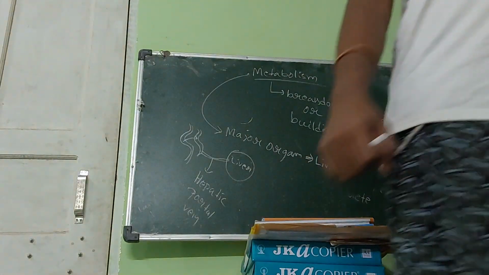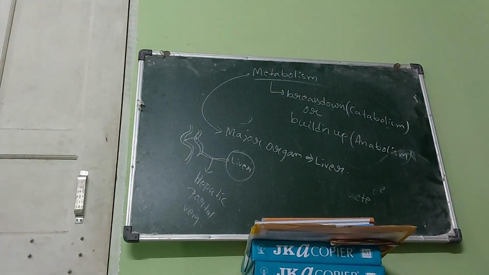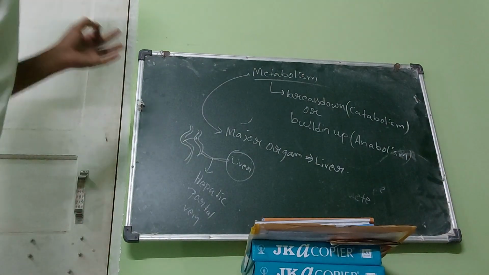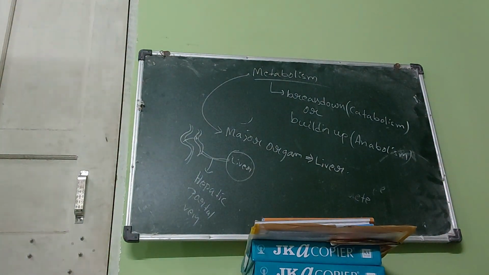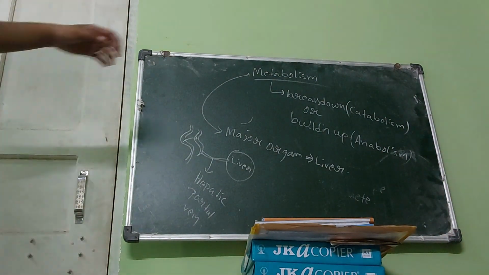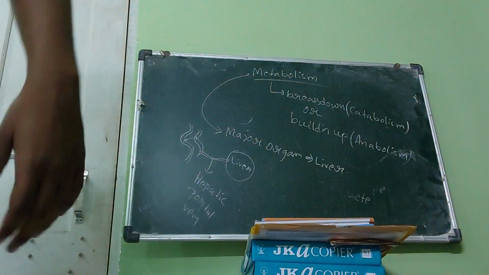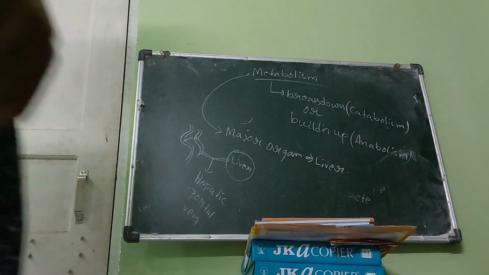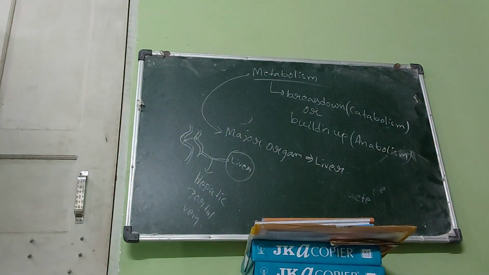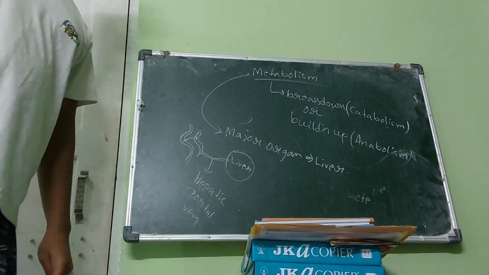Now we have to understand that metabolism is termed as biotransformation also. As I have already mentioned that metabolism is nothing but breakdown or building up reactions, right? Okay.